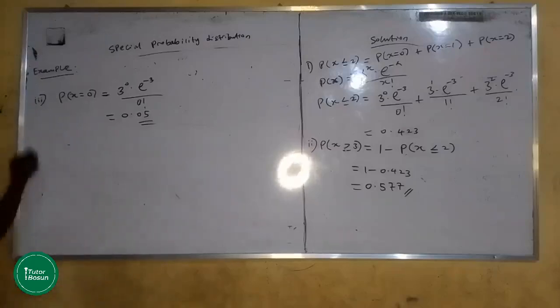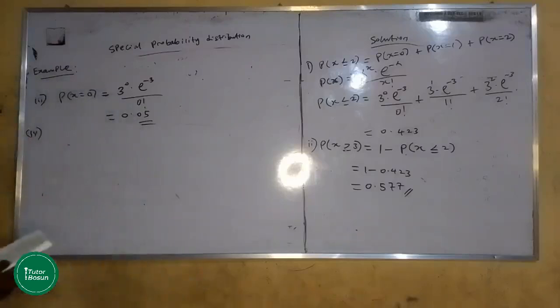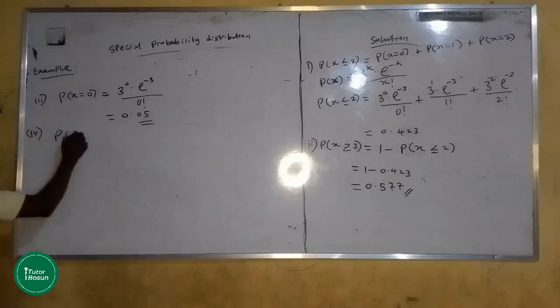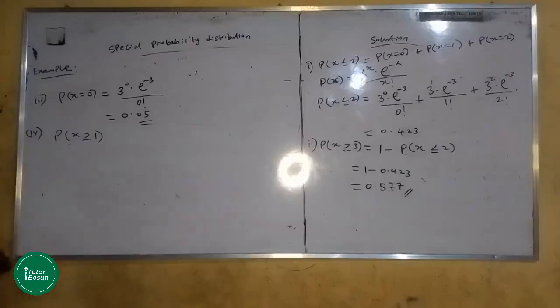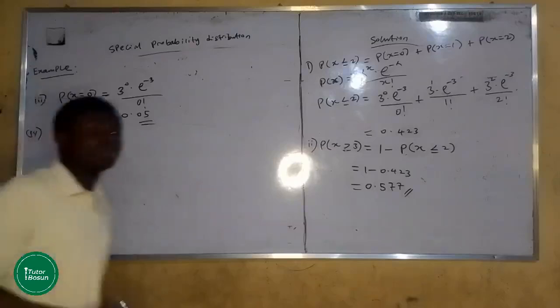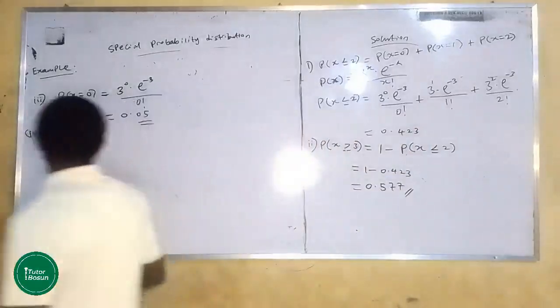So the fourth question says, not less than one person reacts to the vaccine. Not less than one person reacts to the vaccine. That's automatically probability of x greater than or equals to 1, because it's the same thing as saying probability of at least one person.